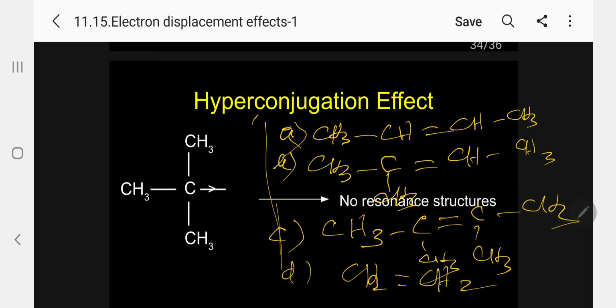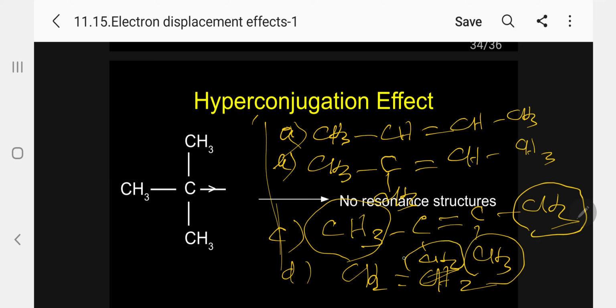This is the question. With the help of which effect can you explain here, the inductive effect, the electromeric effect or hyperconjugation? Here you can explain only with the help of hyperconjugation. Kindly follow, in C, this is alpha carbon, this is alpha, this is alpha, this is alpha.